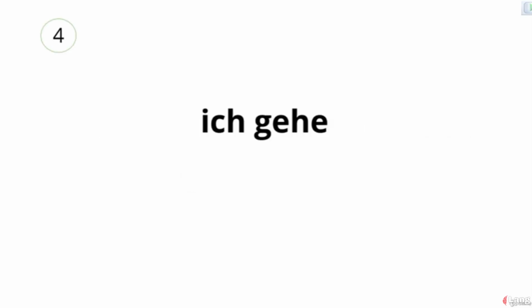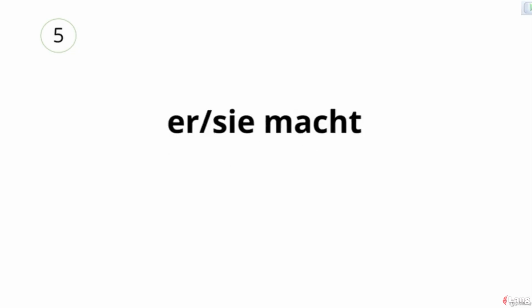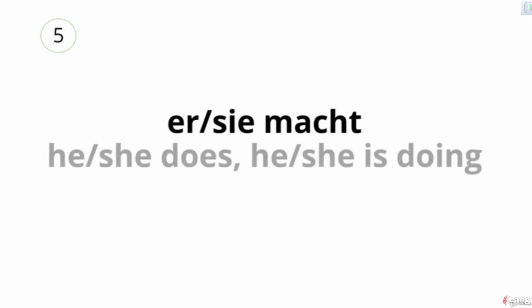Repeat after me. Ich gehe, which means I go on foot. Sie macht, which means he, she does, or she is doing.